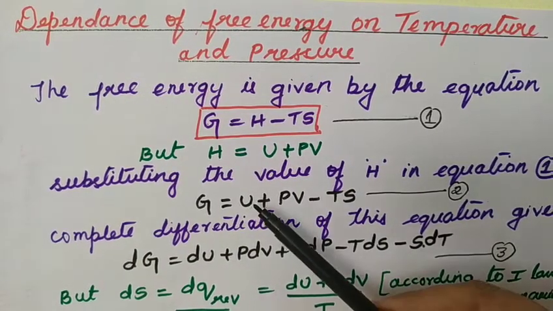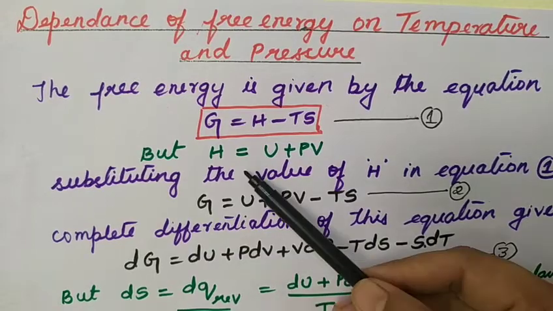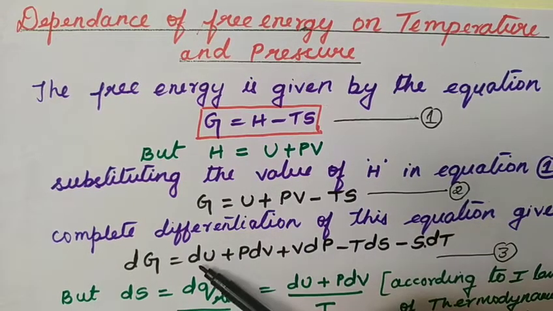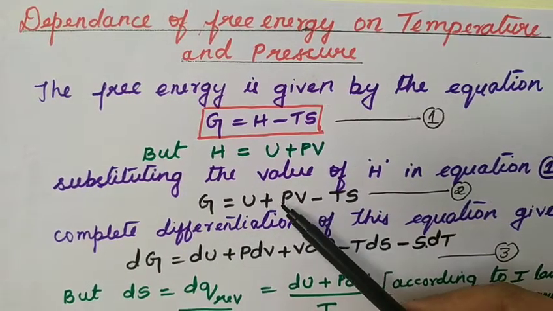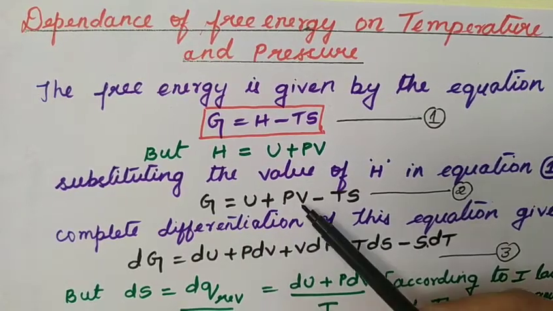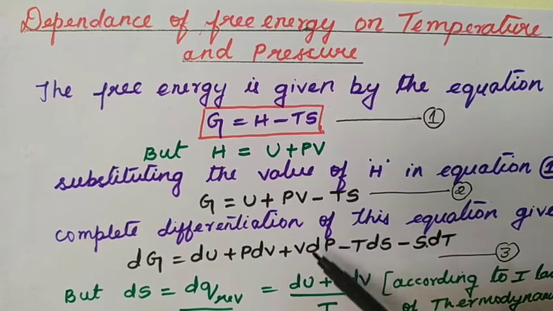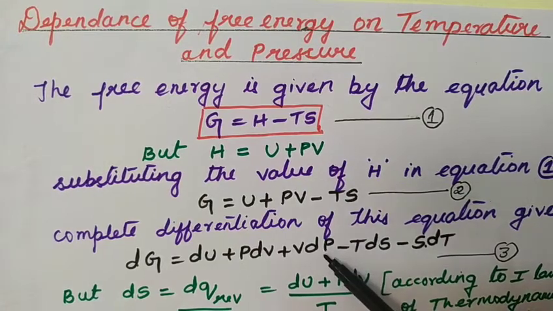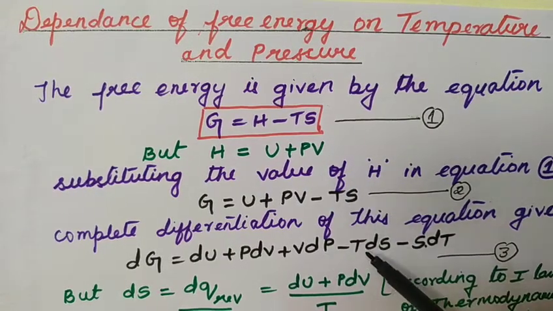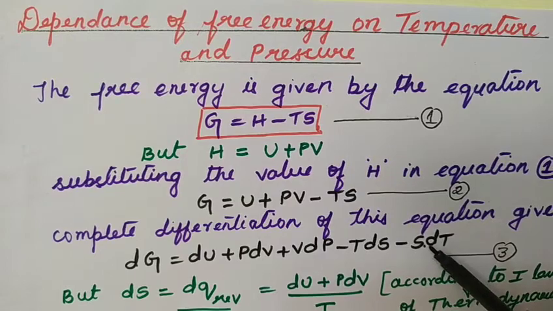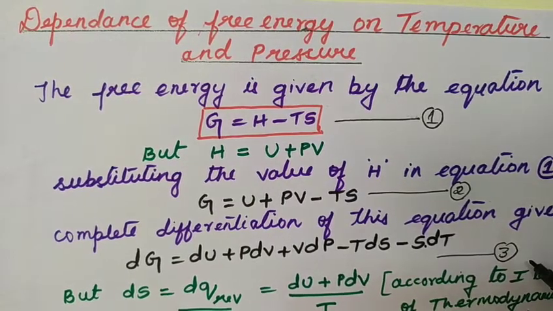So we have to differentiate with respect to each term. So U, differentiate U, dU. Then PV, keep P constant and differentiate V, dV. Then keep V constant and differentiate P, dP. And similarly TS, minus T dS and minus S dT. This makes equation number 3.